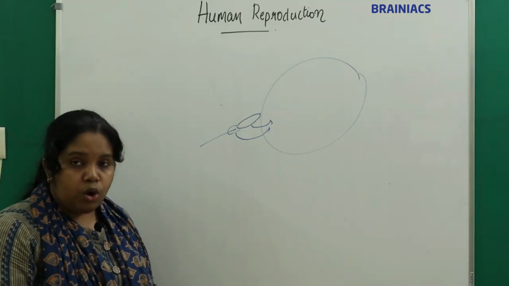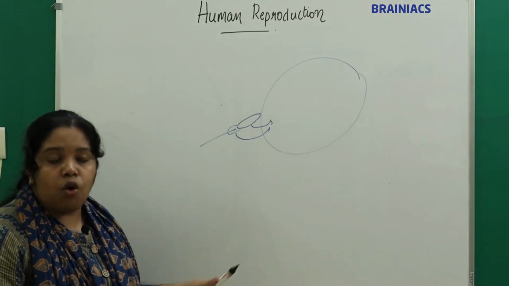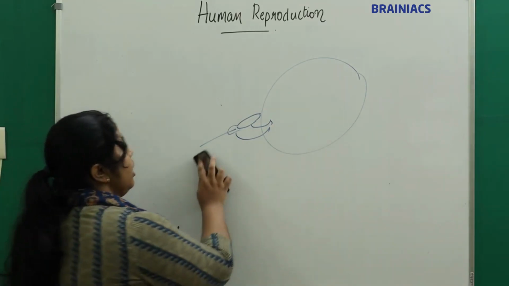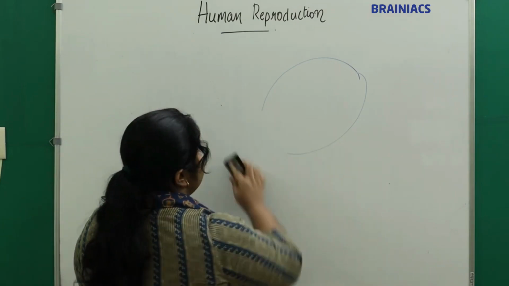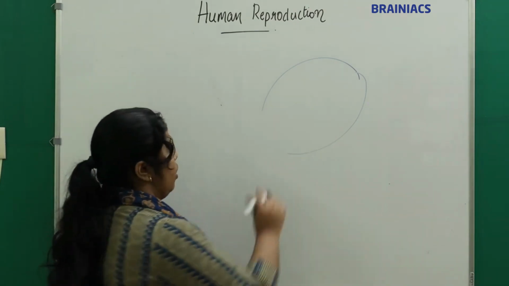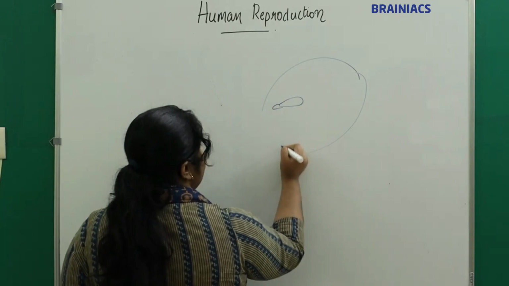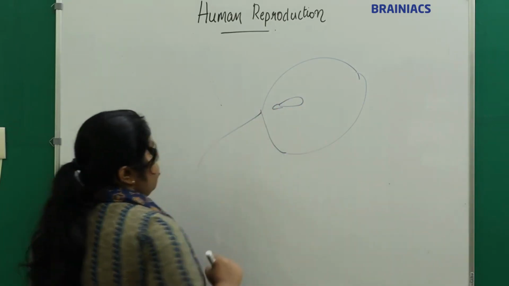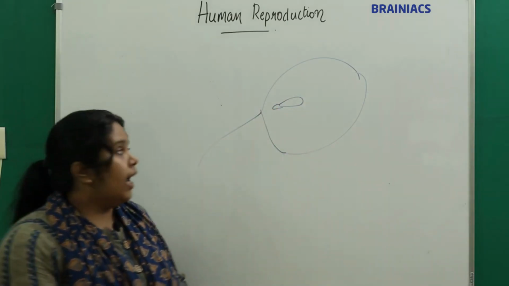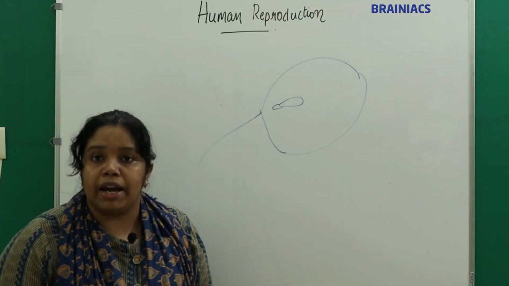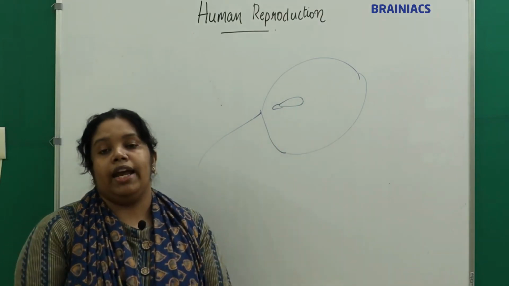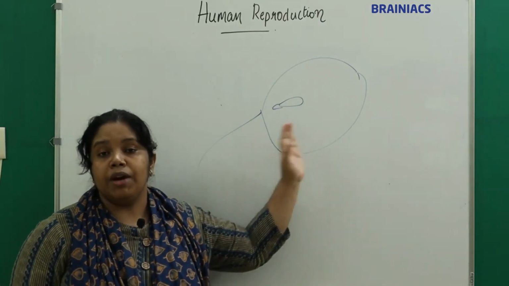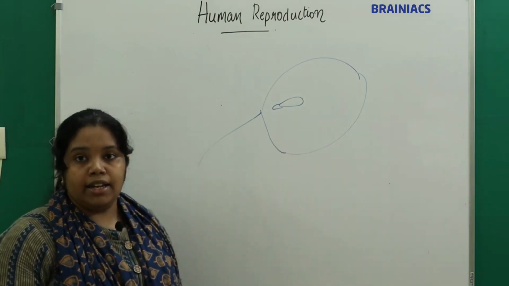So which parts enter the ovum? Only the head and the middle portion of the sperm enter the ovum, and the tail is left behind.